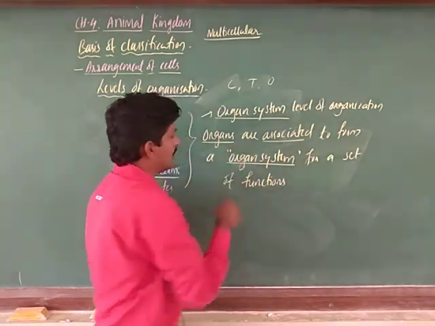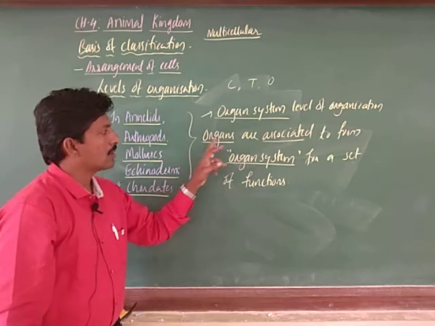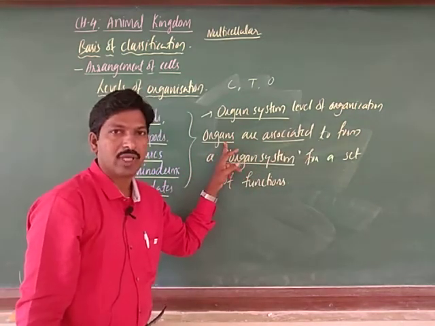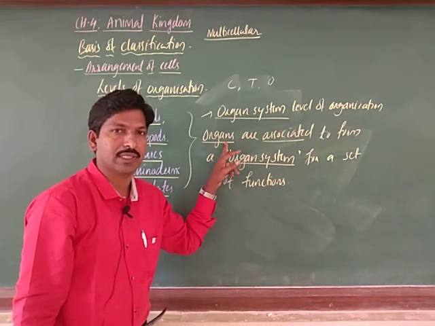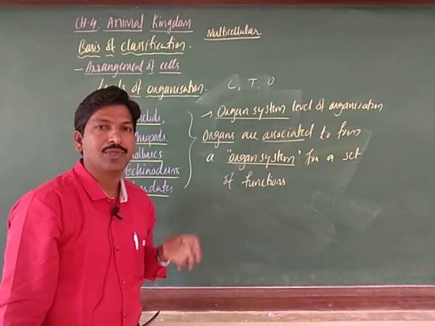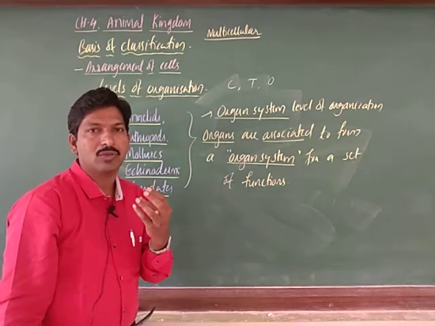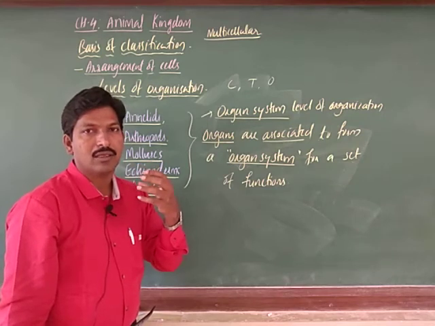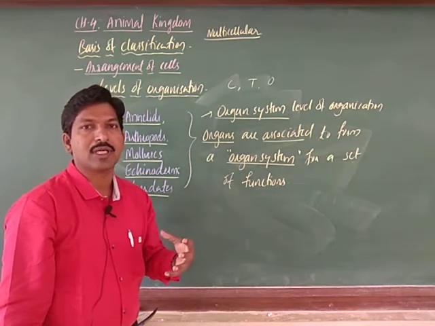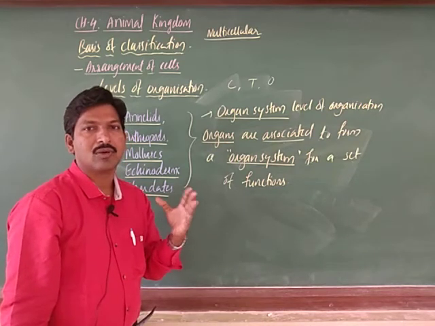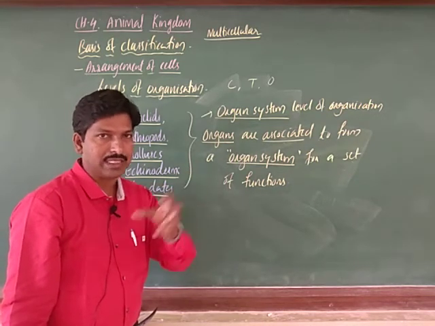The organs are associated; there are a number of organs. For example, when you consider the digestive system, from mouth to anus there is a list of organs involved. In the mouth there is the tongue, pharynx, next the esophagus, stomach, small intestine, large intestine, next the rectum and colon, the digestive tract.